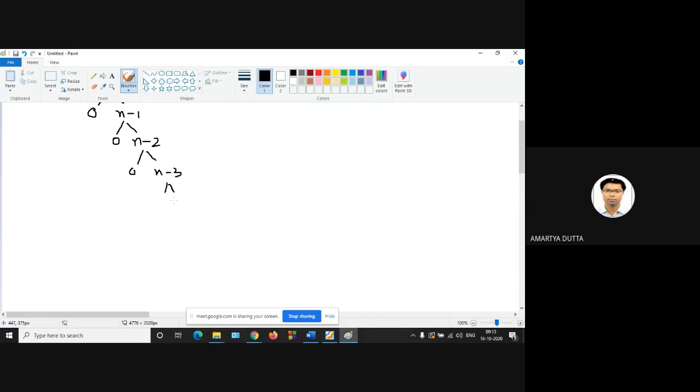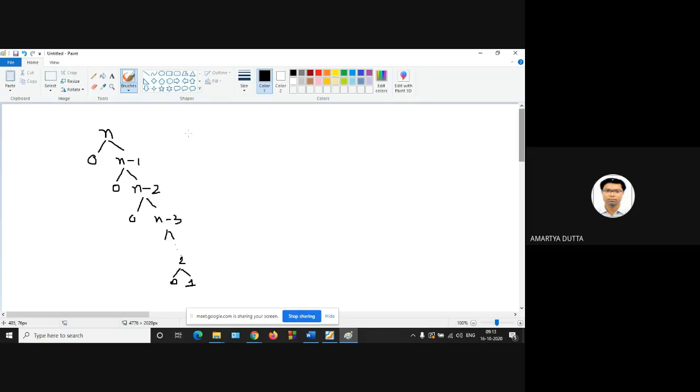From this, if we successively divide, we can finally get one subproblem with size 0 and another subproblem with size 1. So the left subproblem has size 0 and the right subproblem has size 1. So this is the subproblem size.